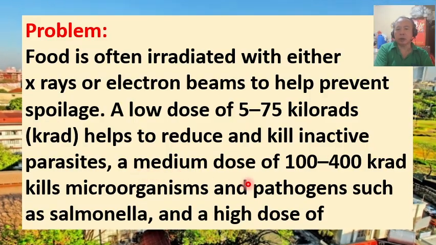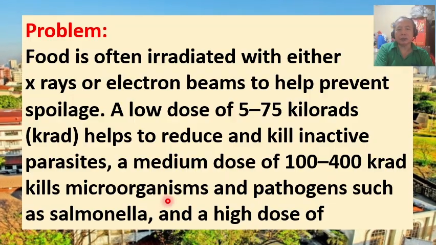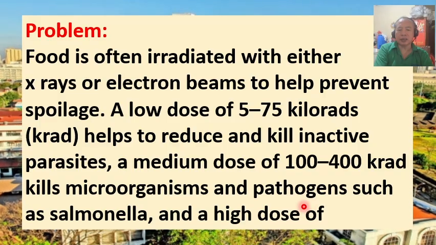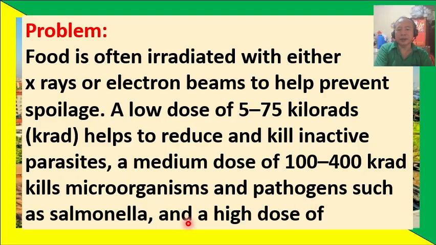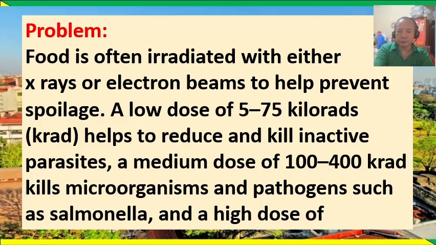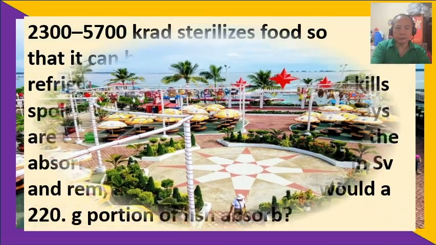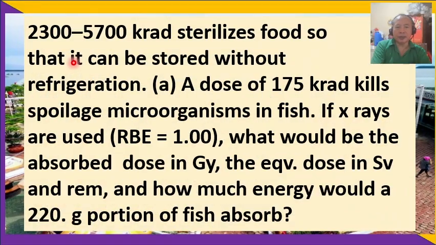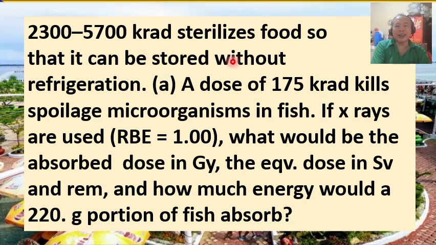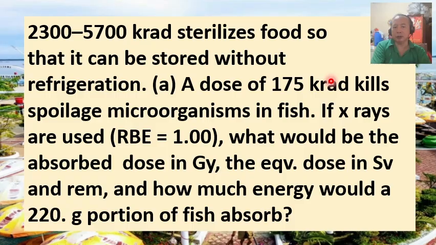A medium dose of 100 to 400 kilorad kills microorganisms and pathogens such as Salmonella, and a high dose of 2,300 to 5,700 kilorad sterilizes food so that it can be stored without refrigeration.